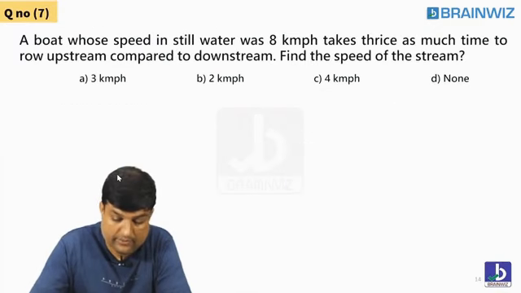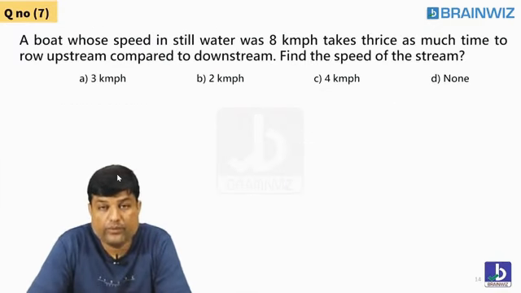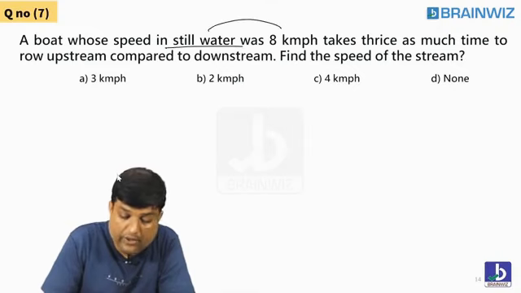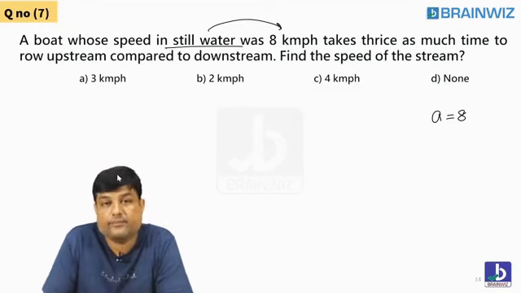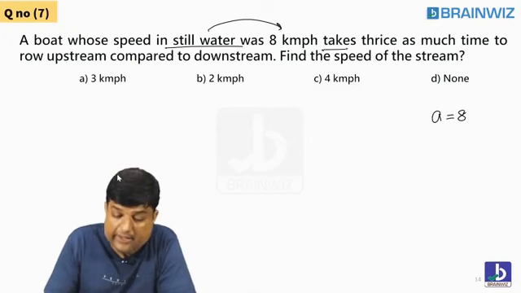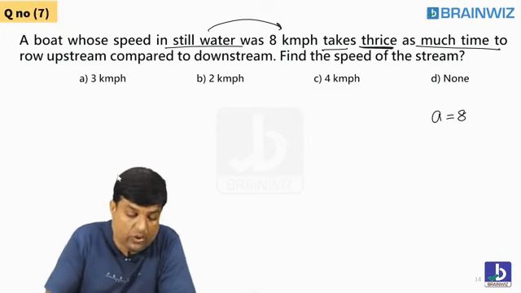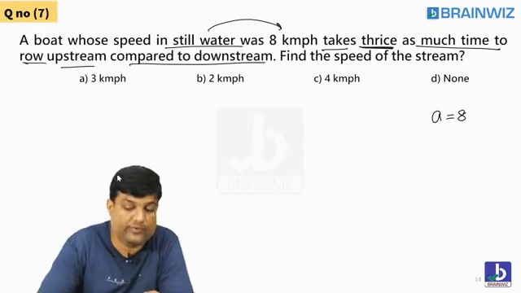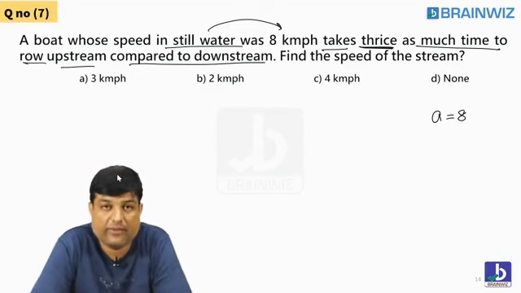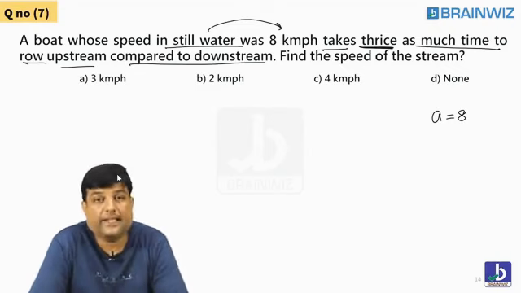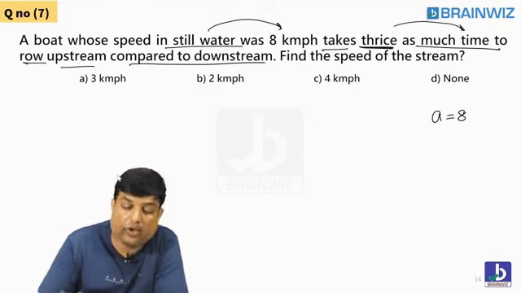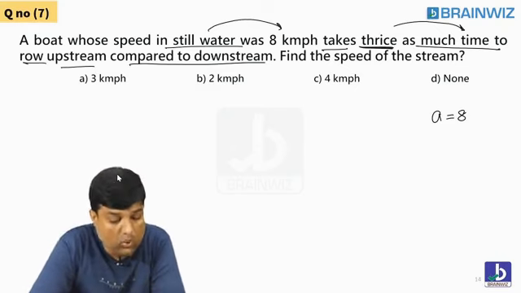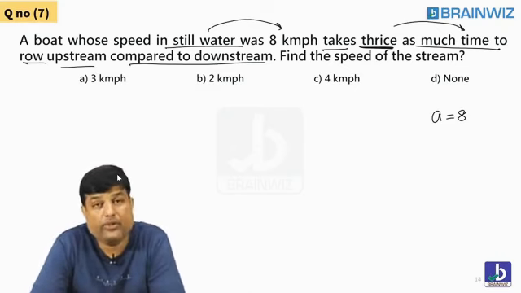Listen. In the sixth one, he told you a boat whose speed in still water is 8. So tell me, who is this 8? A value is 8. A boat whose speed in still water is 8. So A value is right. Takes thrice as much time to row upstream compared to downstream. This is not my question, it was given in the GATE examination. Following everybody, what he said is that it takes thrice. Thrice means 3 times. What? Time. Thrice the time. 3 times the time compared to what? Upstream, as compared to downstream.